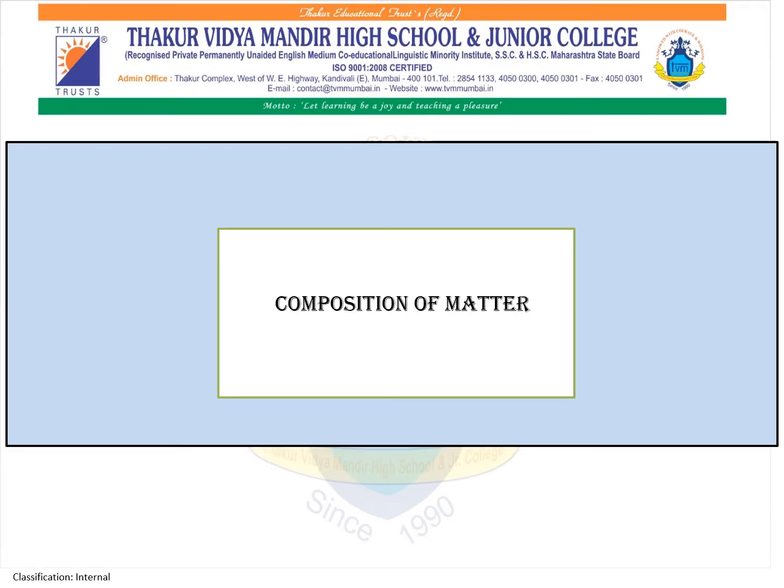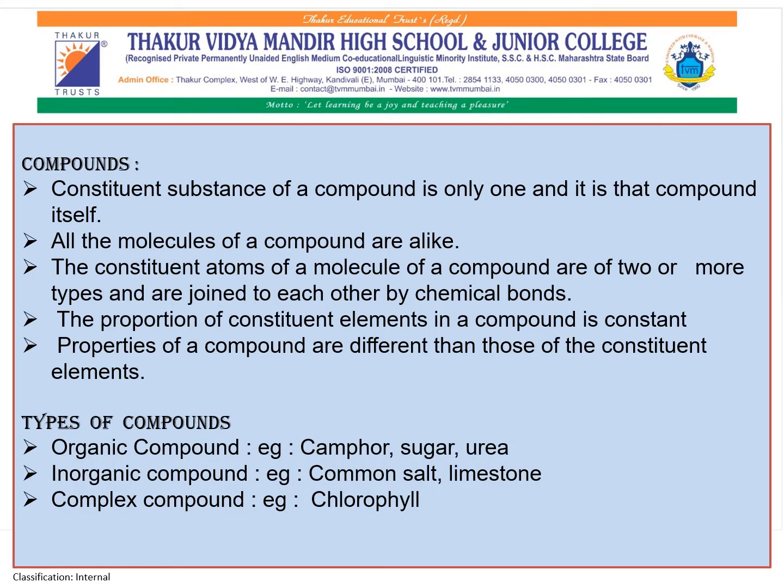Today we are going to study about composition of matter. First, we are going to discuss compounds. Already I told you that the chemical composition of matter is classified into elements, compounds, and mixtures. Now, what is a compound? A substance produced by a chemical reaction of two or more elements combined in a fixed proportion is called a compound.